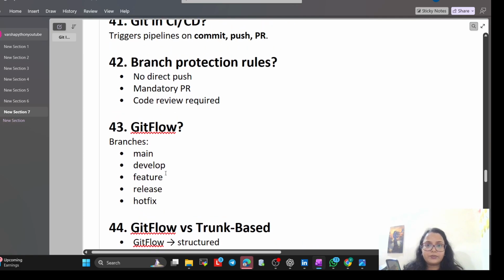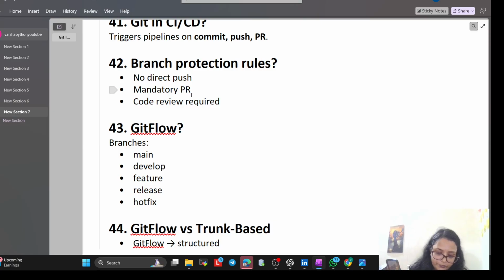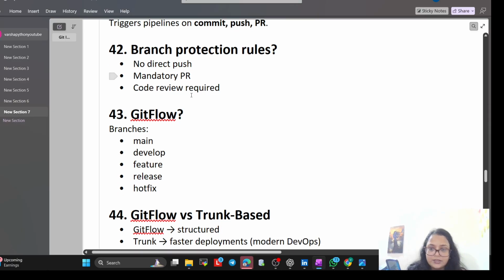Now, git flow. So main, develop, feature, release, hotfix. So git flow means we have a develop branch for daily work and a main branch that only gets updated once a month during release day. So that is our two kinds of branches, but you can explain all this, no worries.